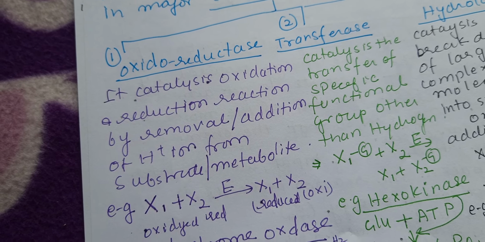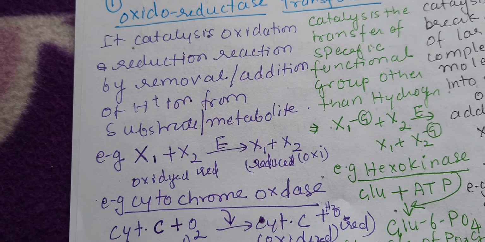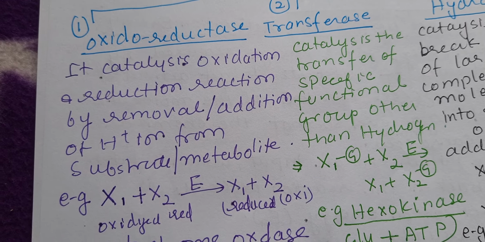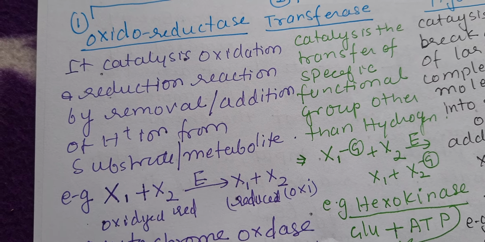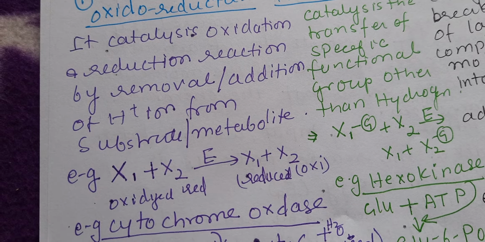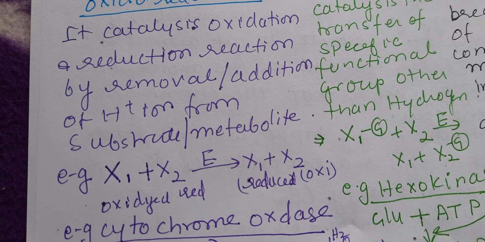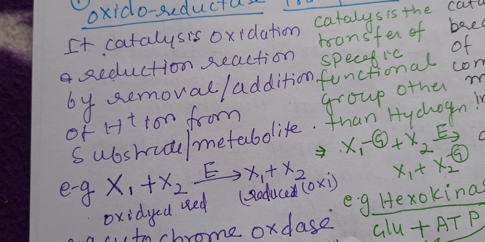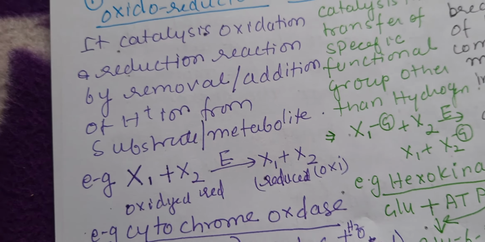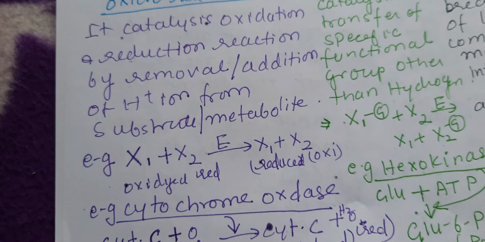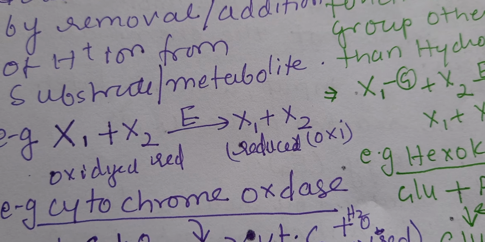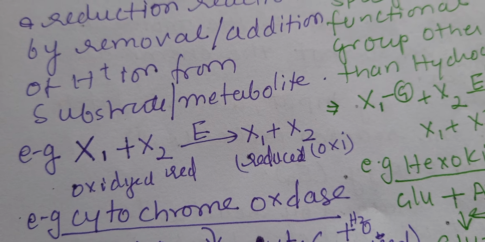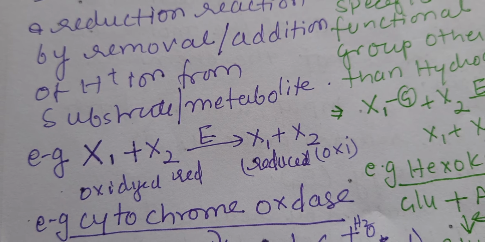They catalyze oxidation and reduction reactions by removal of hydrogen from the substrate or metabolite. You know, what is oxidation? Addition of oxygen is called oxidation, removal of hydrogen is called oxidation, and loss of electron is called oxidation. So any enzyme which is doing all these things, oxidation and reduction, in any way, falls into the category oxidoreductase.